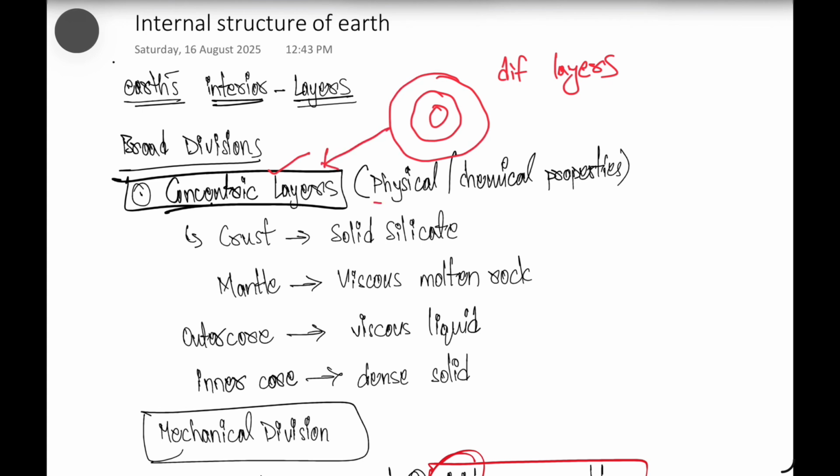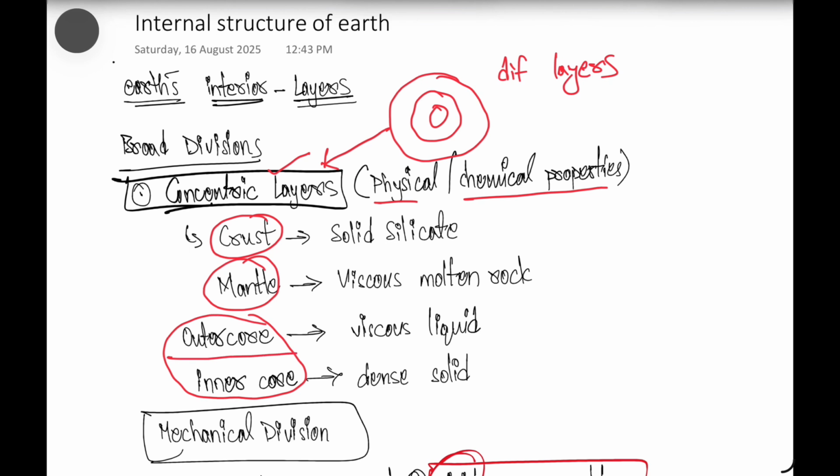Based on the physical or chemical properties of these layers, the earth is divided into crust, mantle and the core region, which is also divided into outer core and the inner core region, right? The crust is made up of solid silicates.